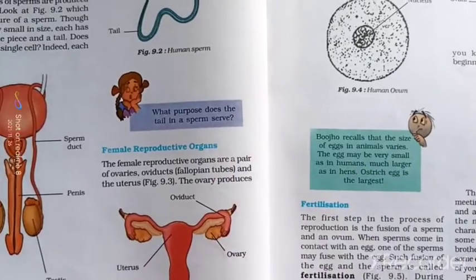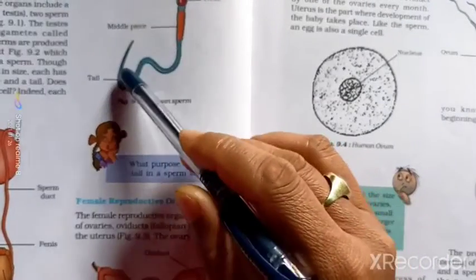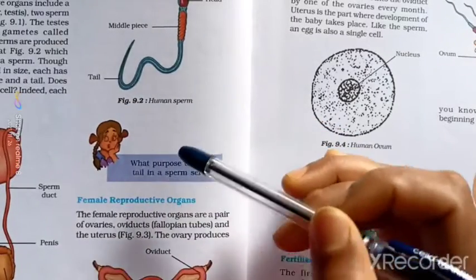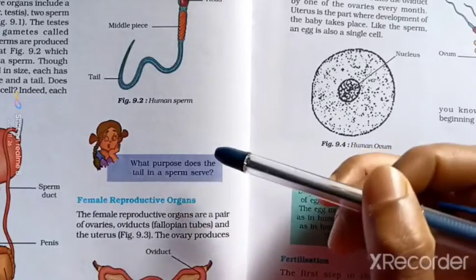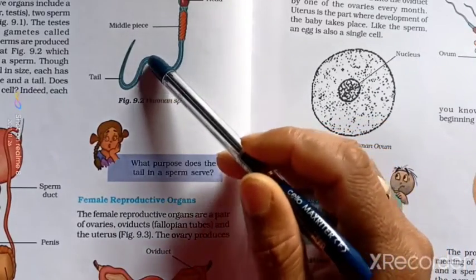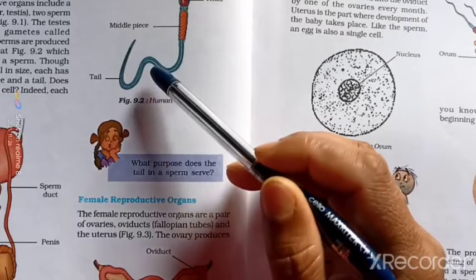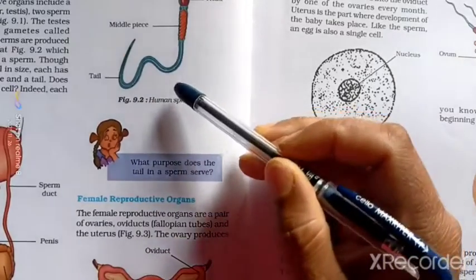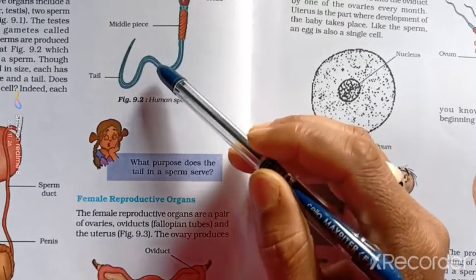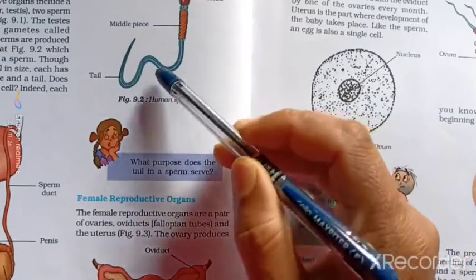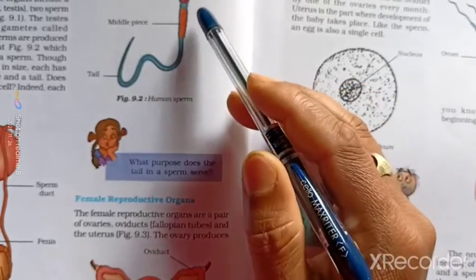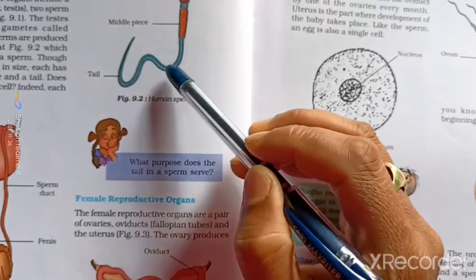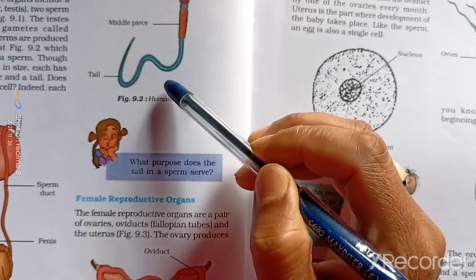The correct answer is that the tail is responsible for the movement of the whole sperm cell.